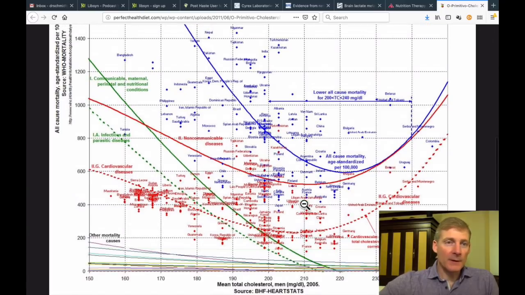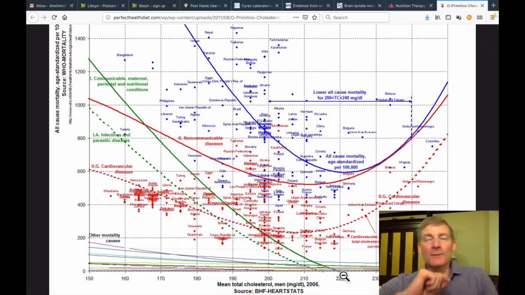Okay, now this green one. This is interesting too. Green solid line. It says communicable, maternal, perinatal, and nutritional conditions. So this could be infections. This is birth-related, moms and babies, newborn babies, and nutritional diseases, deficiencies. This is all put together with this green solid line. And it also comes down and goes to zero at 220. So if you want to be a mom, or if you have a baby, or if you don't want to have any nutritional deficiencies, what they're saying is get your cholesterol up to 220, and then you can prevent early death.